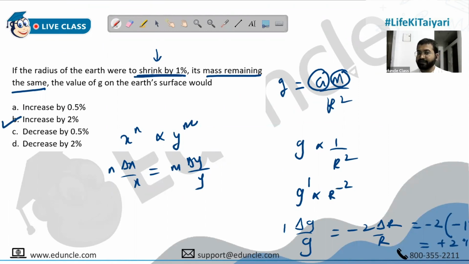People, when you say shrinks by 1%, it means the radius decreases by 1%. So it's minus 1%, and minus will become plus. So gravity will increase. So I'm glad I did this question because if something like this is asked in the exam, you will remember to just check about the plus minus convention first. Any questions, anyone? Please ask. Okay? Yes, sir. Let's go to the next.